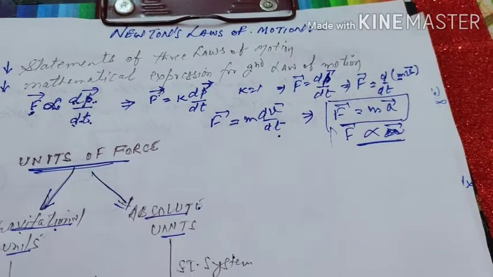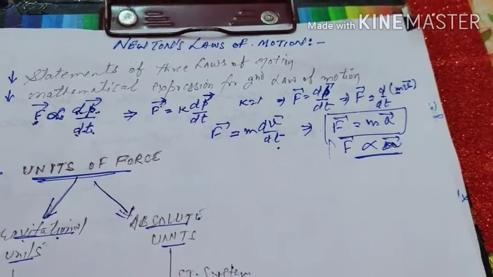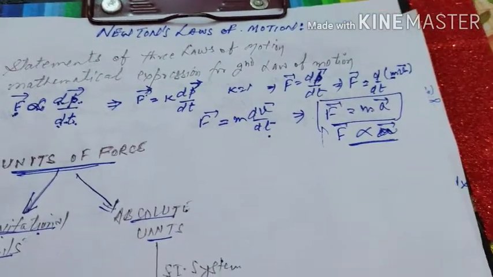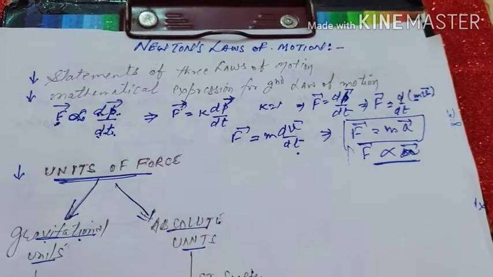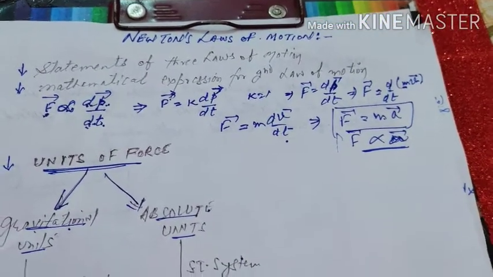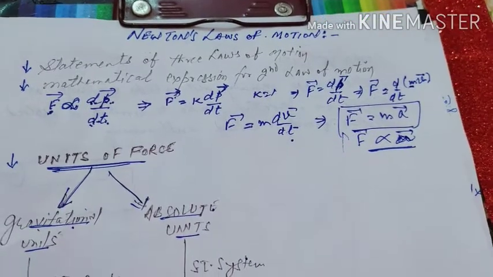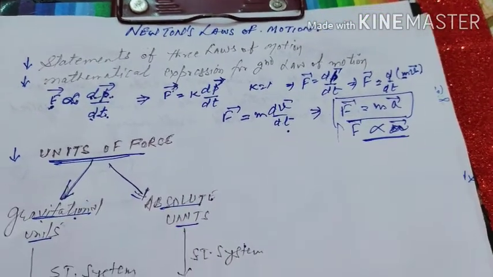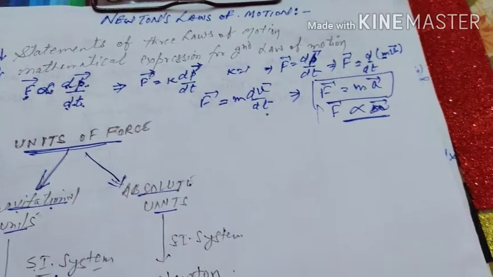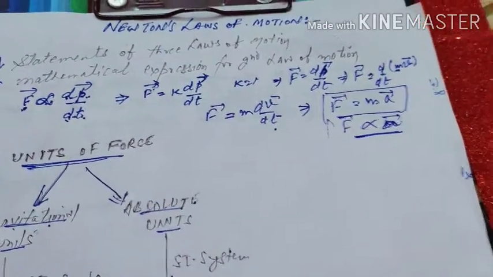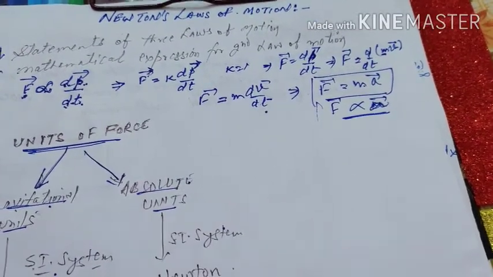Now, after Newton's first law of motion, I will move to the third law, then I will explain Newton's second law of motion. In Newton's third law of motion, Newton says that to every action there is an equal and opposite reaction. I mean to say, if you apply force on a particular object, then that object also applies force on you. Both the forces are equal, but the direction is opposite.